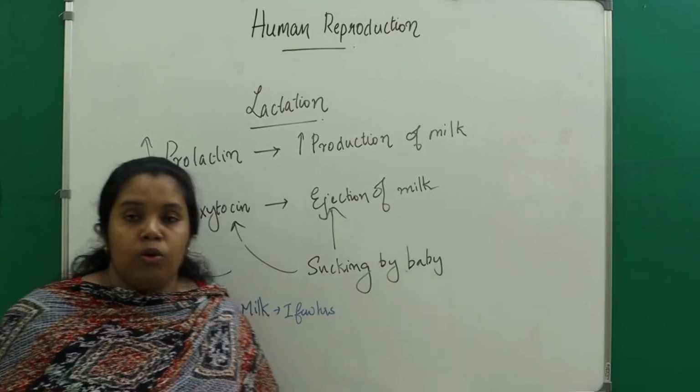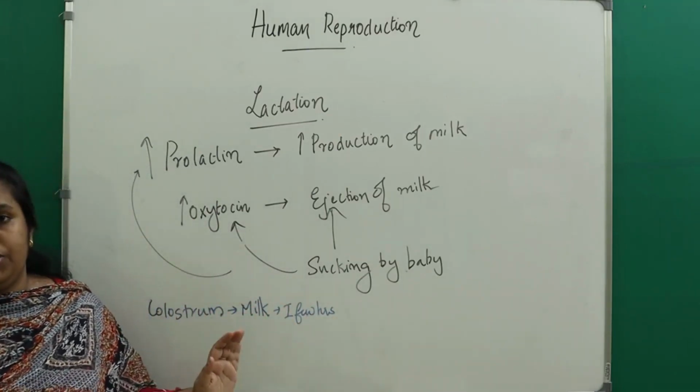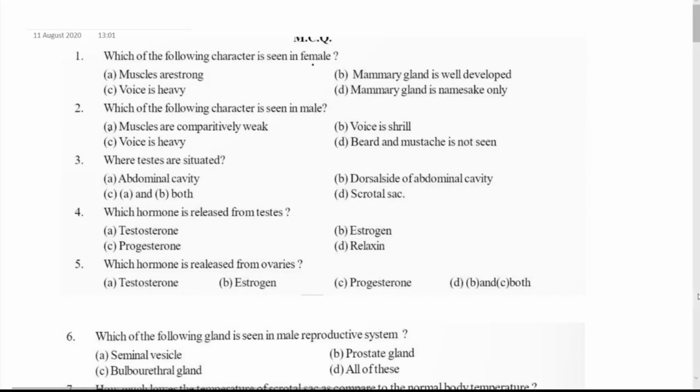Understand? This is about the chapter human reproduction. Understand, everyone? So we'll start the discussion on the chapter human reproduction. We'll discuss the multiple choice questions, we'll discuss the reason assertion type questions, and we'll be discussing some MCQs. We'll be covering it in a topic wise manner.